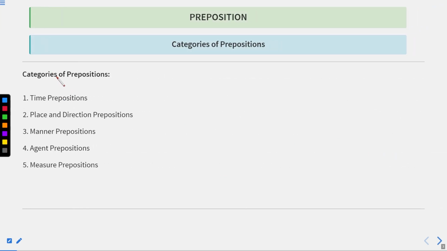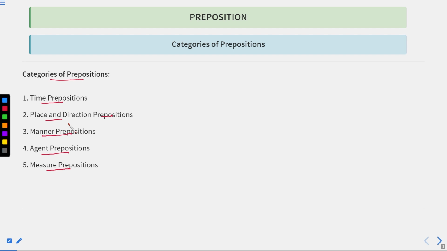Now we'll discuss categories of prepositions. First of all, we have time prepositions. After that, place and direction prepositions. After that, manner prepositions. And after that, we have agent prepositions. Then we have measure prepositions, which means some words which indicate measurements. Some words indicate the agents, or they behave like agents. Manner means the way in which a task is done. Place and direction prepositions indicate direction or place.